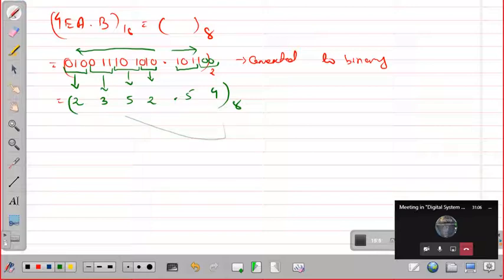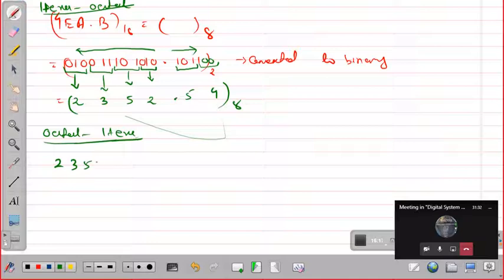So similarly, it was hexa to octal. Now similarly octal to hexa. So in octal what will be given? Let us try to solve this one only. Let us see whether it gives us the same hexadecimal or not. So let us try to solve 2352.54 base 8, and it has asked what is the hexa equivalent.